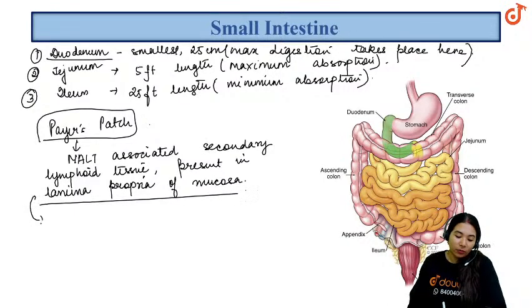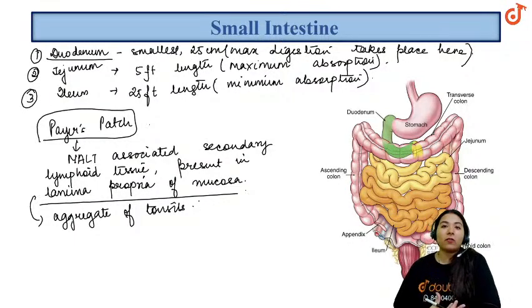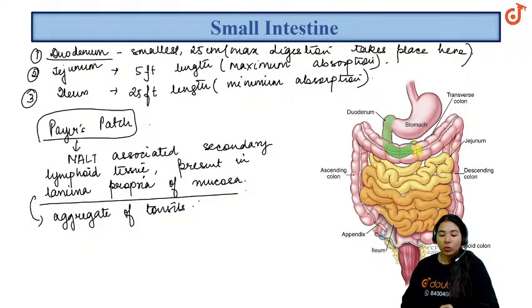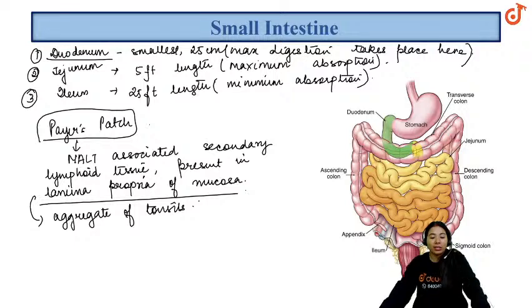It is also known as an aggregation of tonsils. Those microorganisms or infecting substances which have traveled all the way down to the small intestine without being destroyed, it is now the work of Peyer's patch to catch and kill them.